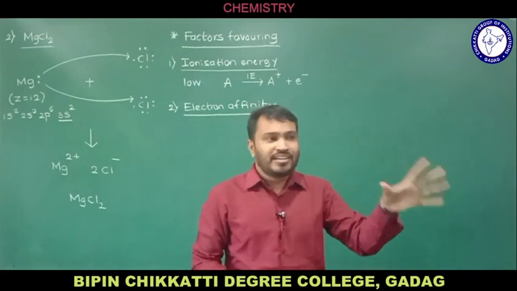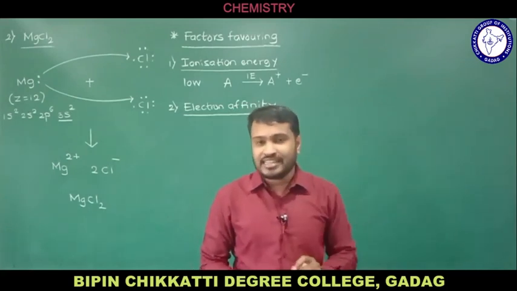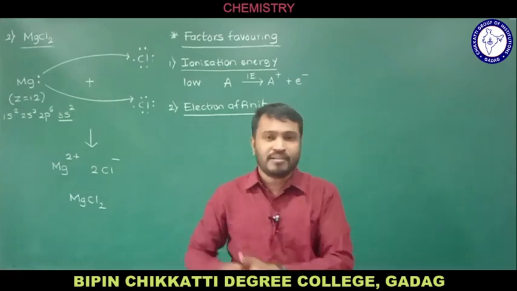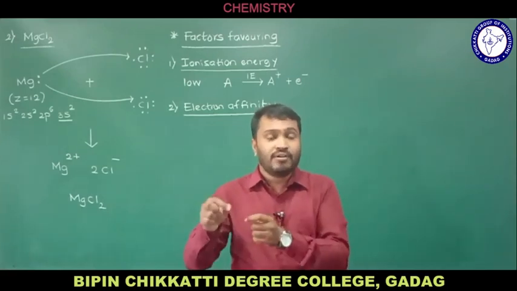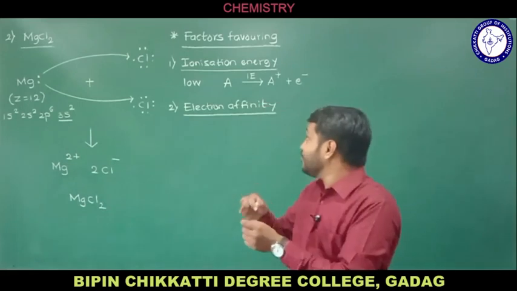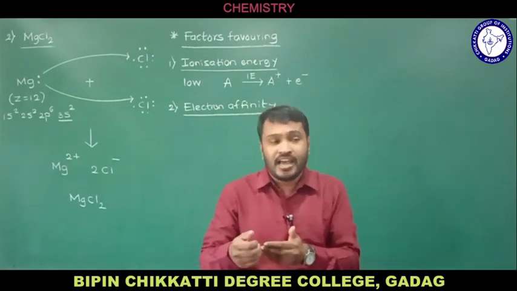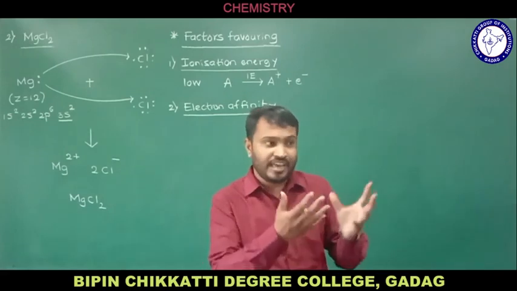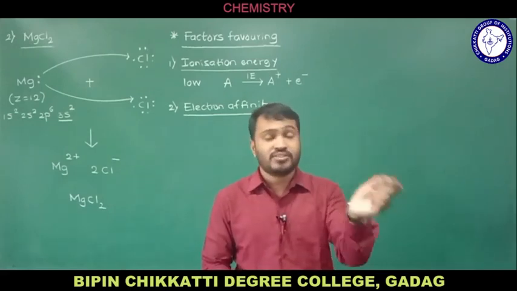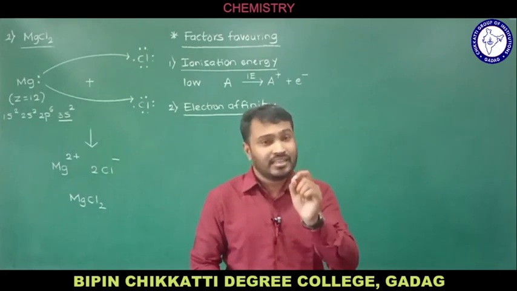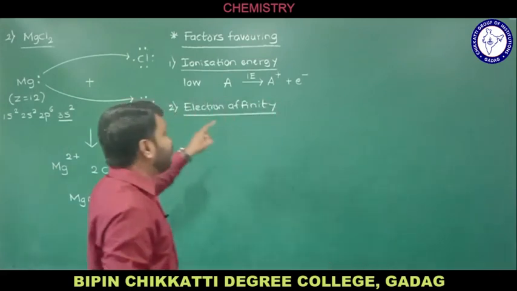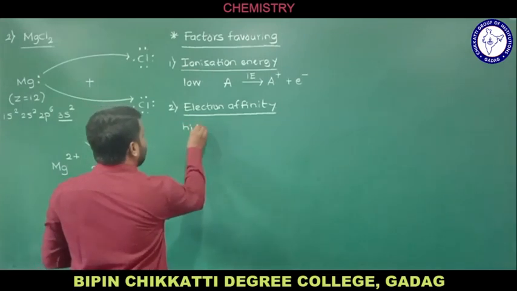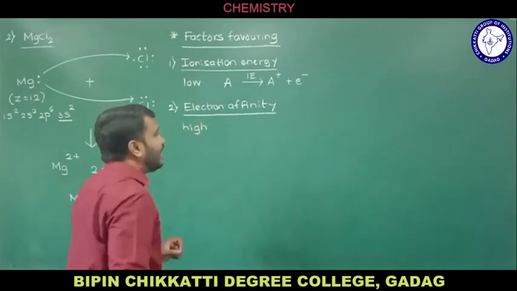Remember, a metal loses an electron, and that electron has to be gained by one more atom, isn't it? If the electron affinity is high, it means the atom has a very good capacity, or a favorable condition, for gaining the electron, so that lost electron is easily gained by the atom of an element. Therefore, electron affinity should be high. So what I am going to write here: the element should have a high electron affinity.